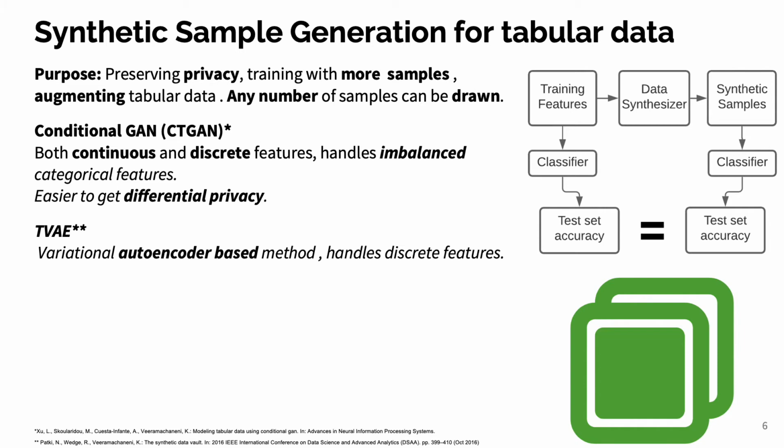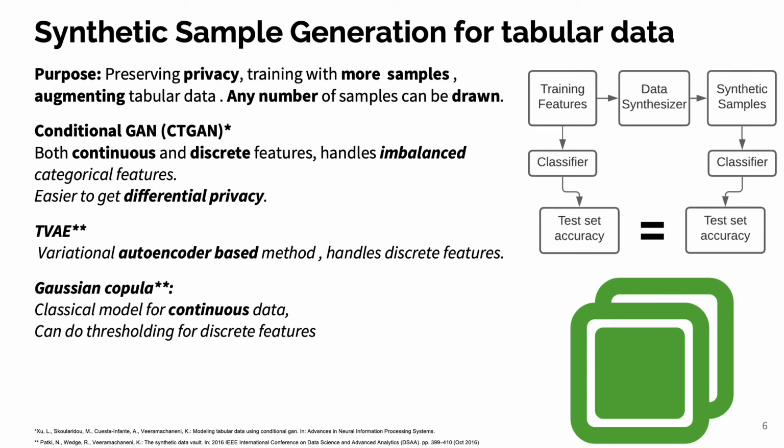TVAE synthesizer is based on variational autoencoder and can also handle discrete features. And finally, Gaussian copula, a classical method, is suitable for continuous data, although we can threshold the values to obtain discrete features. Please note that all of these synthesizers are modeled independent of the labels or conflicting annotations.